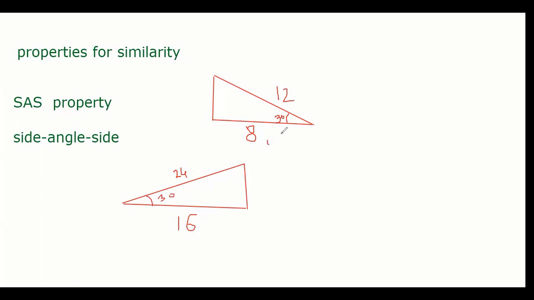Sir, two sides are proportional, and one included angle. Another side is proportional. Another side is done. And the most important mistake people make is that the angle cannot be any other angle. Angle must be the included angle between those 2 sides which are proportional. So we take this angle. We cannot take any other angle. So the included angle between those 2 sides is also equal. So the property is SAS, 2 sides